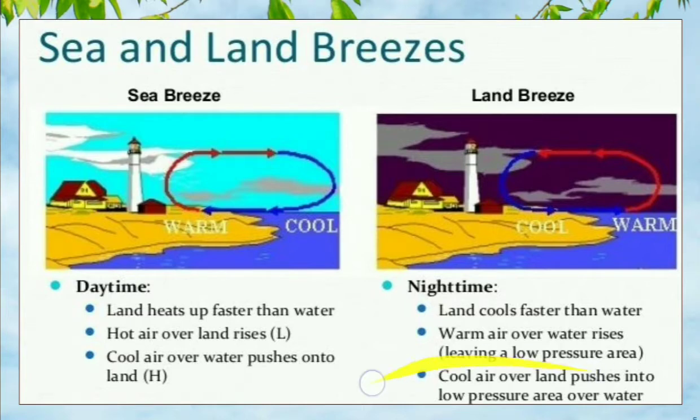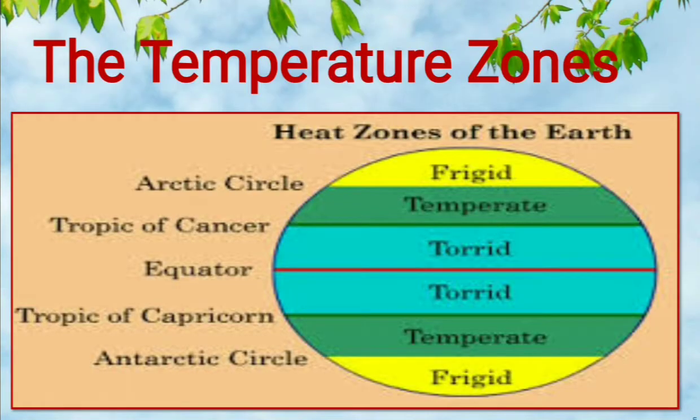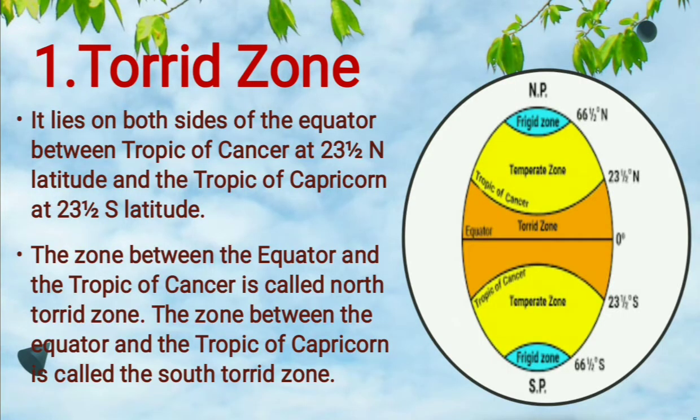So now we will study about the temperature zones. As we know, there are three zones: the torrid zone, the frigid zone, and the temperate zone. We'll study them one by one. Firstly, the torrid zone, also called the heat zone. The meaning of torrid is very hot and dry, so we call the torrid zone the hottest zone.